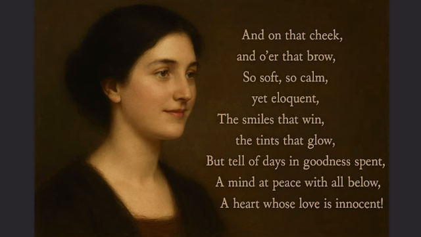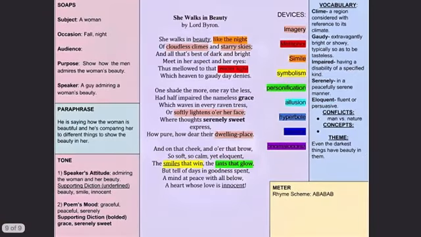So this was the explanation of this poem, and as you can see, the devices which were used in the poetry, and there are some difficult words which you can also go through, and the paraphrases here, the tone of the speaker and the speaker's attitude and poem's mood can also be seen here.